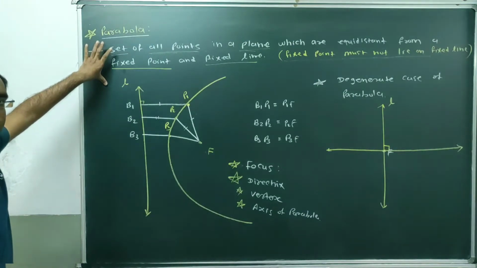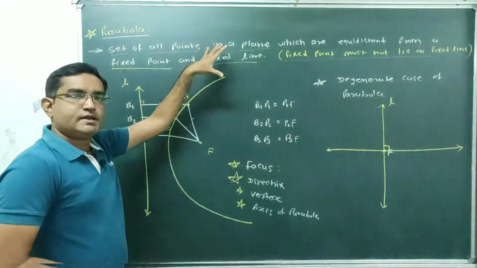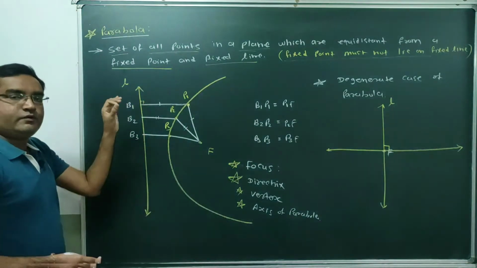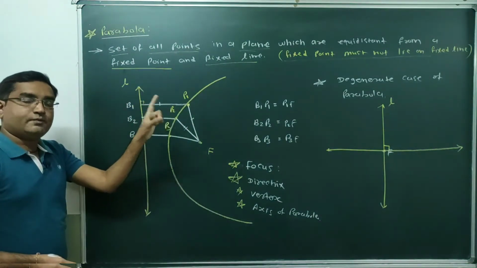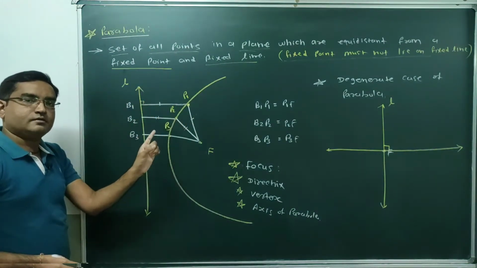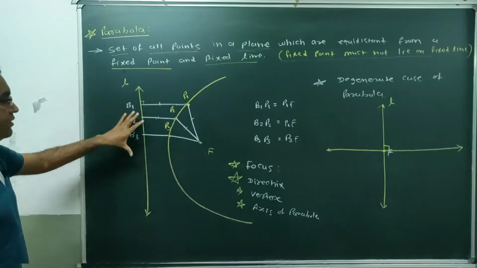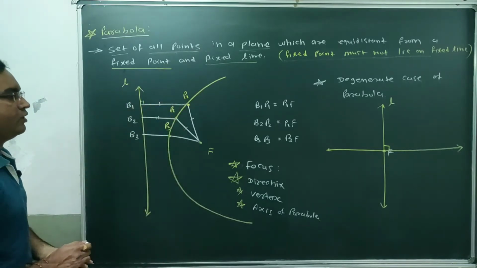Is that clear? What is a parabola? It's a set of all the points which lie in a plane which are at equal distance from a fixed point. That point must not lie on a fixed line. Done. And the distance from the fixed line, all those points are known as a parabola.